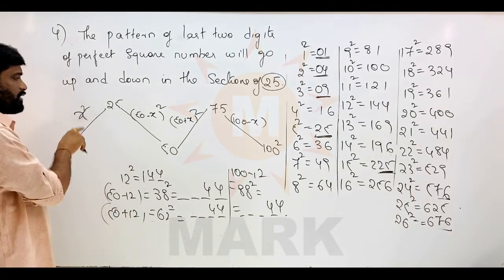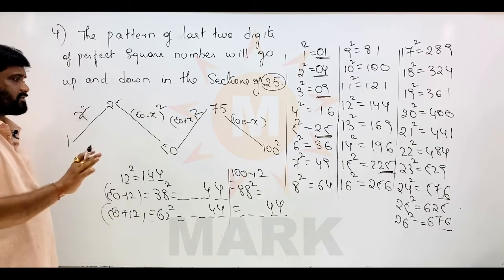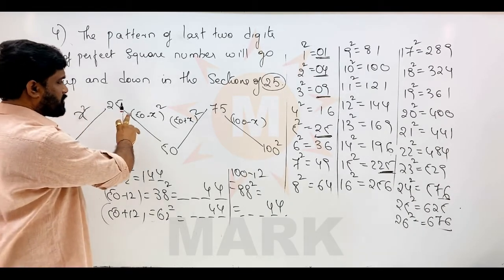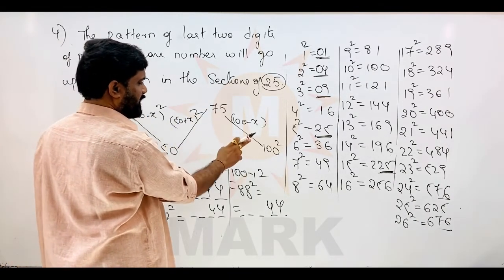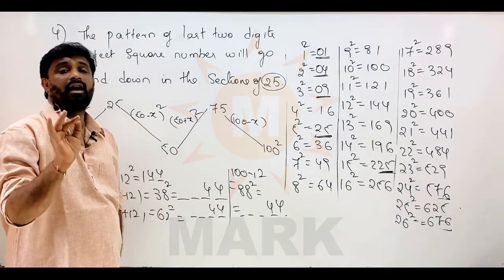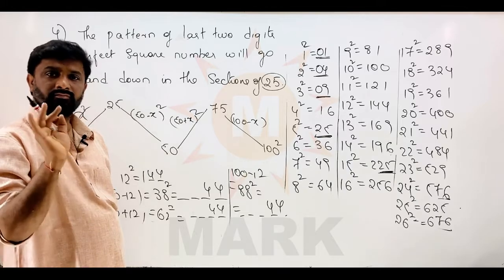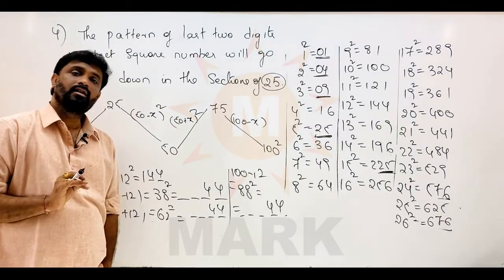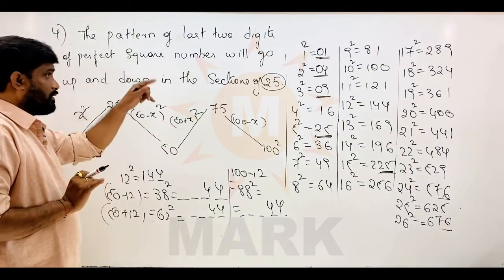Then 50 minus x whole square, 50 plus x whole square, 100 minus x whole square and 100 plus x whole square will have the same last two digits. That is also one of the most important properties that we should know from this point.